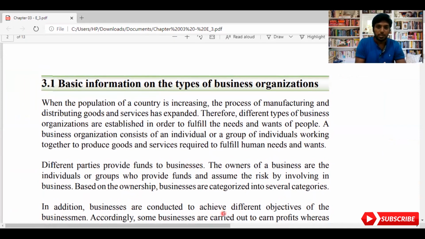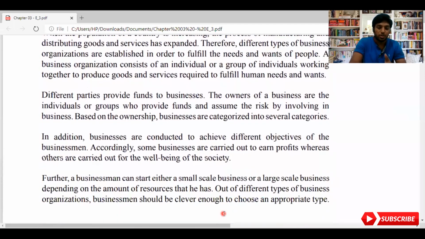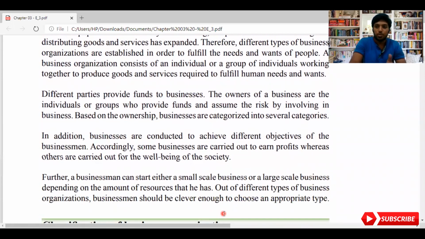Why I'm referring to the textbook is because textbooks are most of the time preferred by most students when it comes to exams, and not all students will have the chance to revise through tubes, but everyone will have a book, which is given by the government. So let's move on to the topic we want to discuss. Business organization can be individuals or a group of people working towards a common objective in order to satisfy human needs and wants, with profit motive or non-profit motive. This is the definition you need to remember when you're doing business organization.